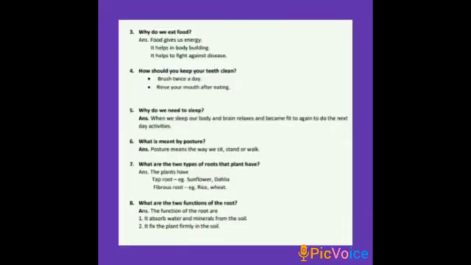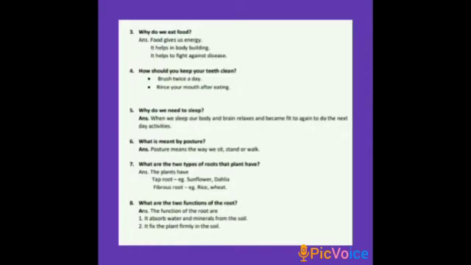Third one, why do we eat food? Children, why do we eat food? Food gives us energy, it helps in body building and it helps to fight against disease. Then the fourth one, how should you keep your teeth clean? Children, how should we keep our teeth clean? Brush twice a day, rinse our mouth after eating. Okay, brush twice a day and rinse your mouth after eating.